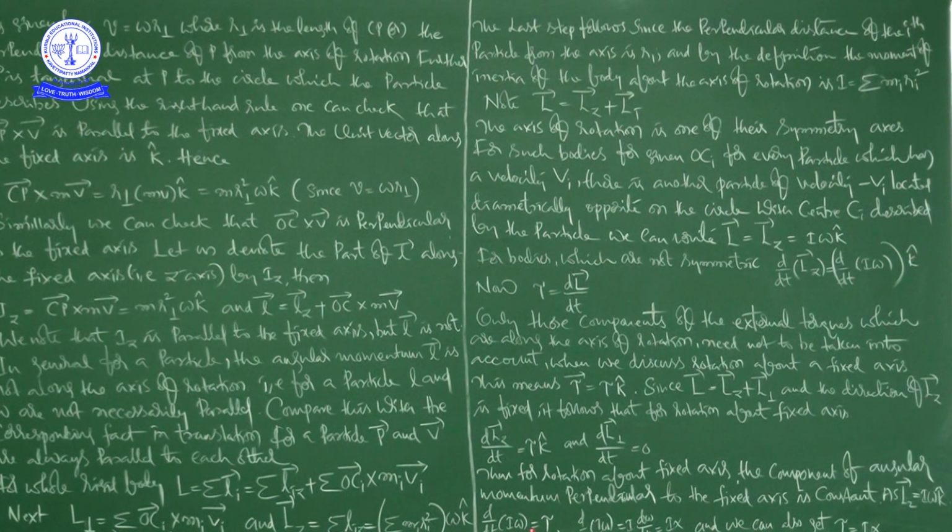d by dt of I omega is equal to tau. Now suppose the moment of inertia is constant. Mathematically, while differentiating, if one quantity is constant, you can take it out. So d by dt of I omega is equal to I into d omega by dt, that is equal to I alpha, and we also get tau is equal to I alpha, right? This is the equation, right?